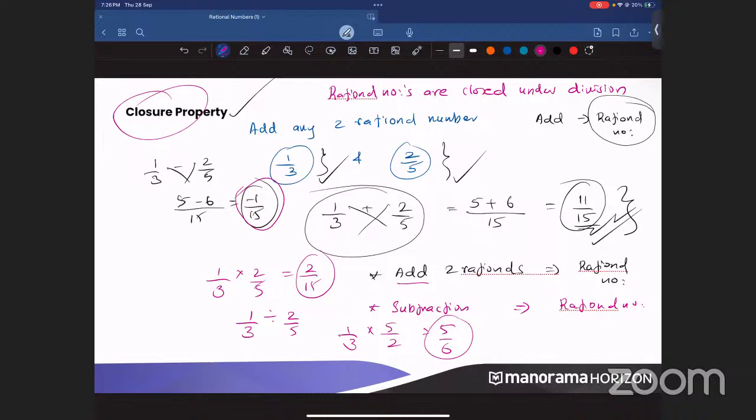Next property. Please write it along with me also, okay? Because we don't have much time. So please write it along with me when I'm writing here on the whiteboard. And if you have not understood that, you can ask me in the chat box.